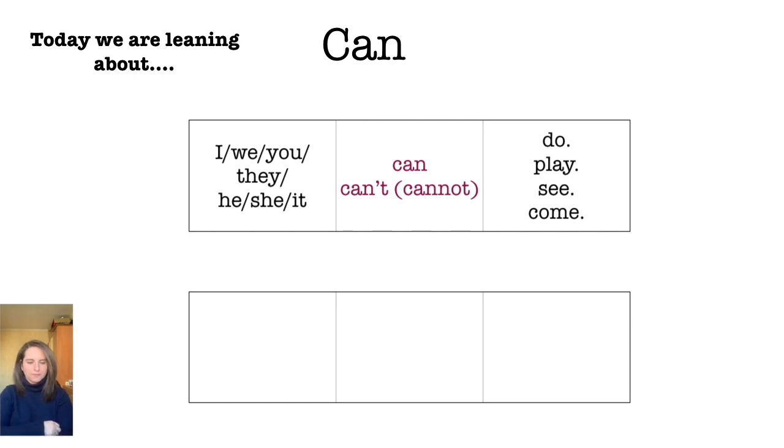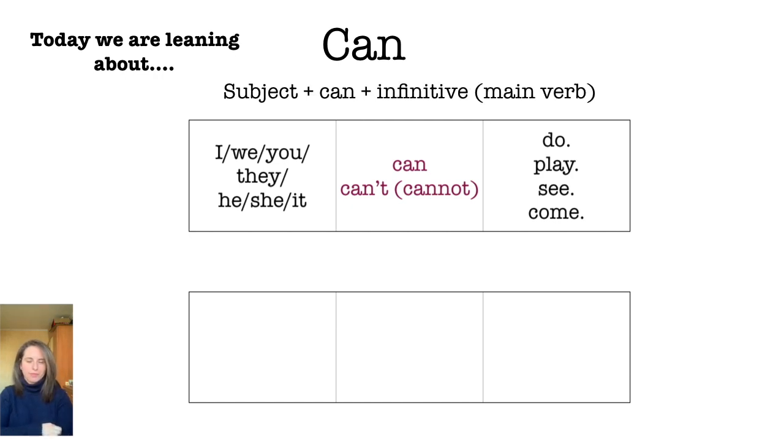Please look at the charts. When we use these different pronouns, we can use can, can't, or cannot, okay? We use these in present tense, okay? Can't is the short form of cannot. They mean the same thing, okay? So in order to make the sentences, for example, I can play. I cannot see, or I can't see, okay? So we need to choose a pronoun on the left, then the can or cannot, or can't, and then a verb on the end.